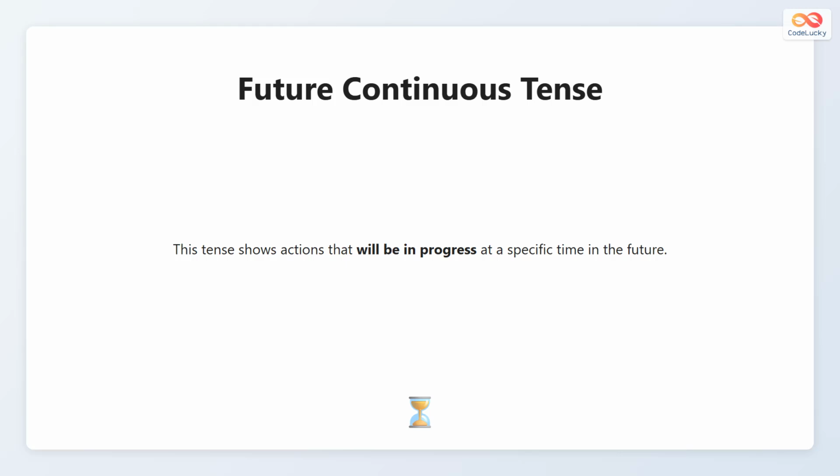The future continuous tense describes an action that will be happening at a specific moment in the future. It helps talk about something that will already be in progress at a certain time. For example, if it is 8 o'clock tomorrow, you may say, I will be studying. That means the studying will already be happening at that future time.